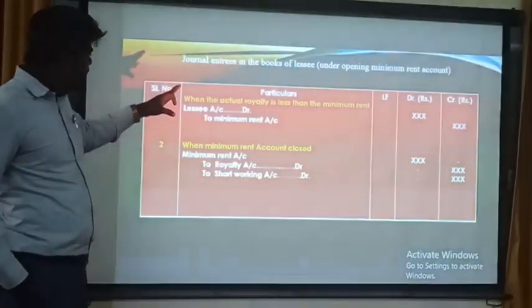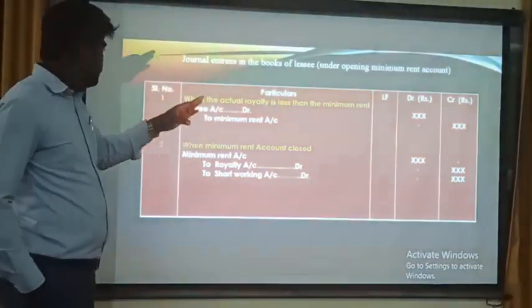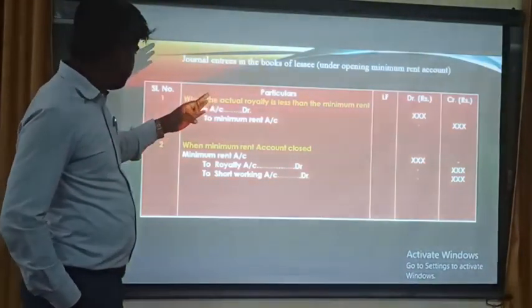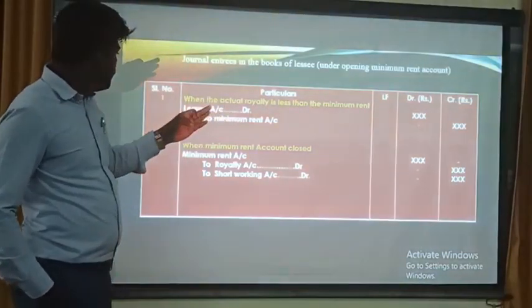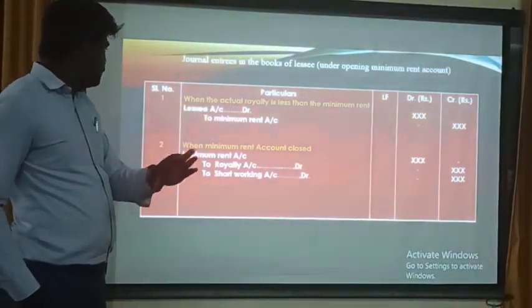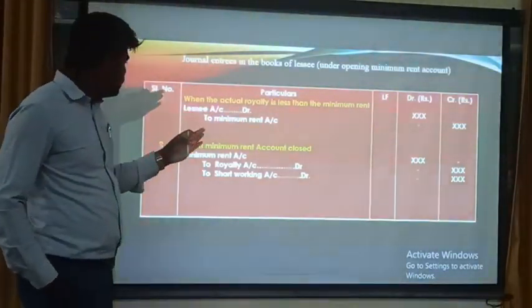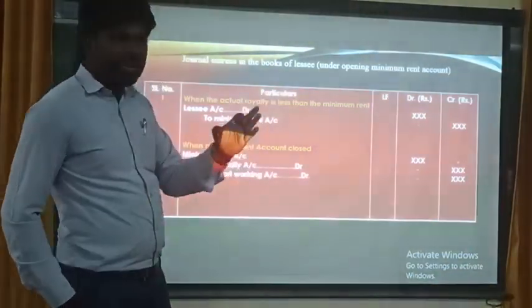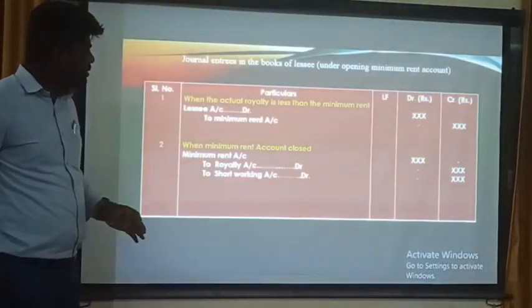When actual royalty is less than the minimum rent, lessee account debited to minimum rent account. When minimum rent account is closed, at that time minimum rent account debited to royalty account and short working account. These are the journal entries.